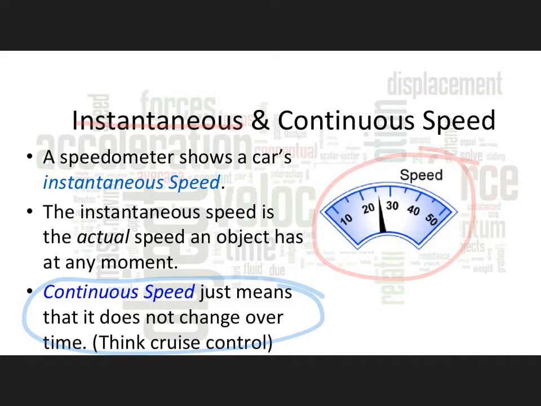So if you got it up to 35 miles an hour and you put it in cruise control, you would continuously go at 35 miles per hour. Notice I'm not giving you a direction, so we are talking about speeds here. It can be a velocity. There can be instantaneous velocity and instantaneous or continuous velocity. You just have to have the direction with it as well.